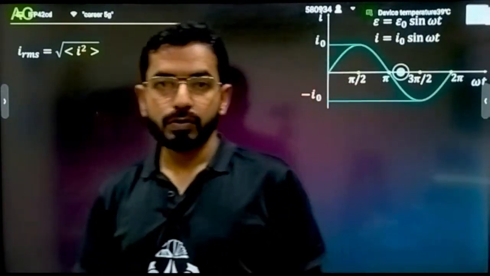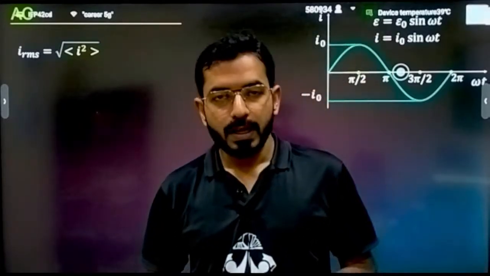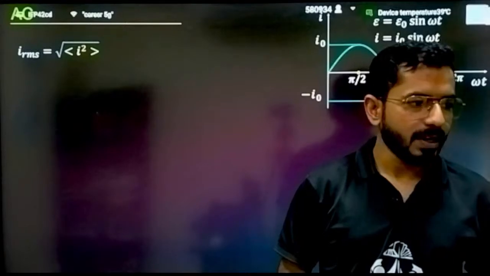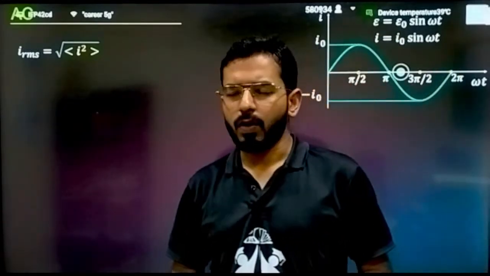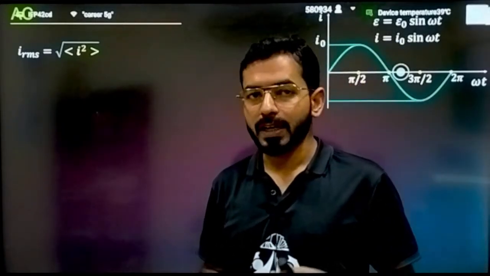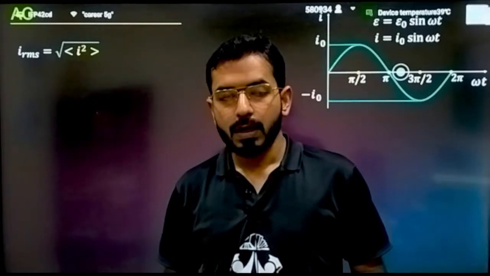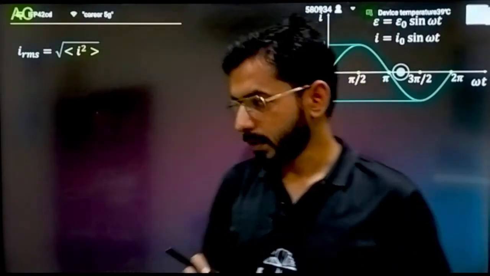Now the next important thing, I told you that we are going to understand two important terms before entering the core chapter. The next thing is RMS current. Now what is RMS current? You already know about it. We are going to discuss it in more depth, but as of now we are just looking at it from the mathematical perspective, that is, what will be the RMS value of these things.